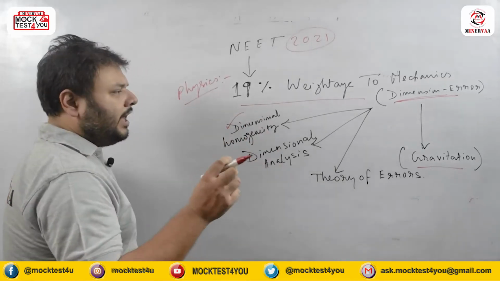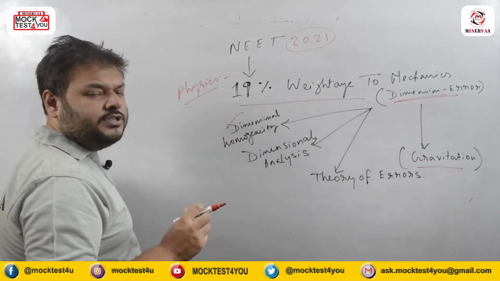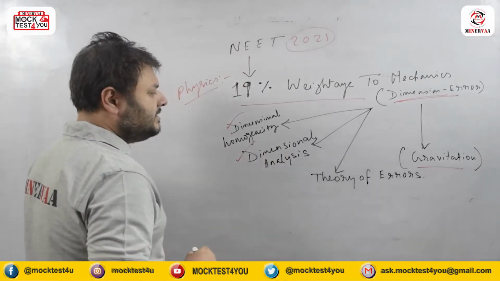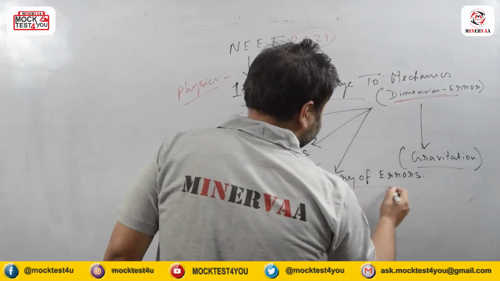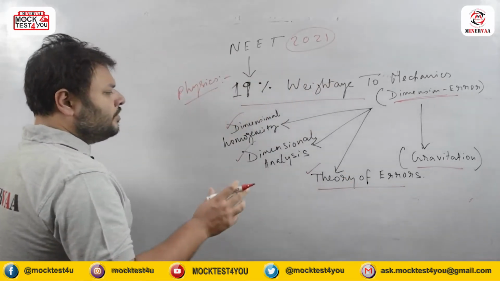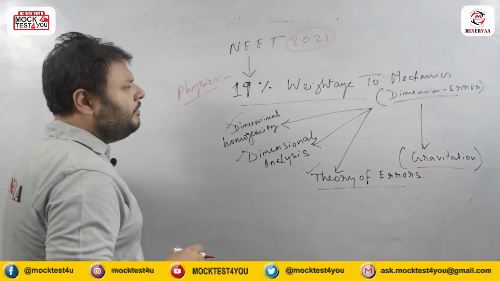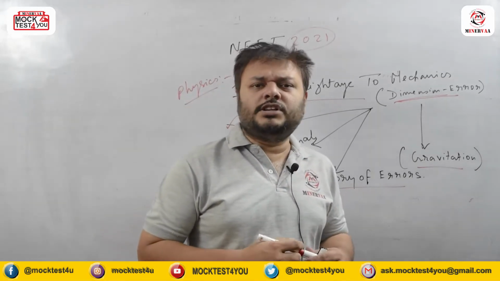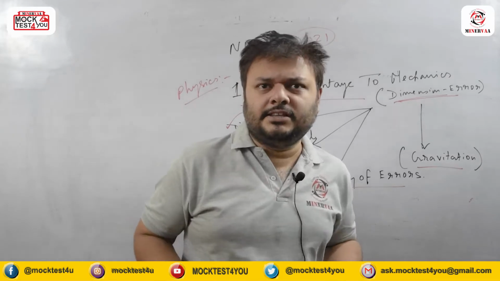One is the applications of dimensional homogeneity, the second case is dimensional analysis, and the third case is the theory of errors. So from here, if we want to give stress on this type of preparation, according to your study plan, you can see how many classes are there.